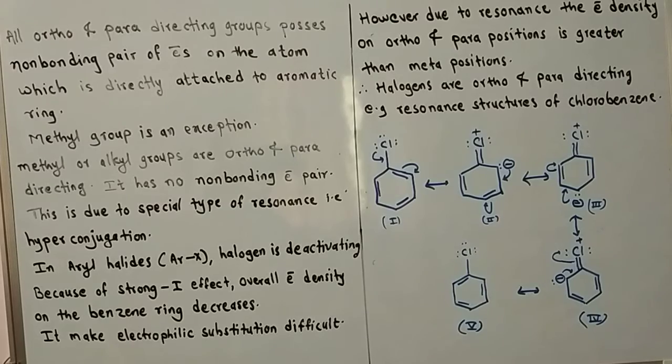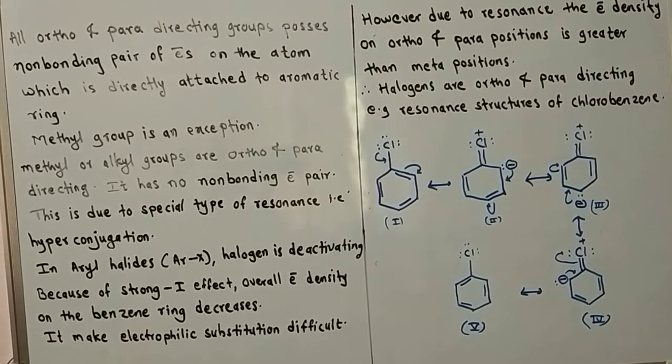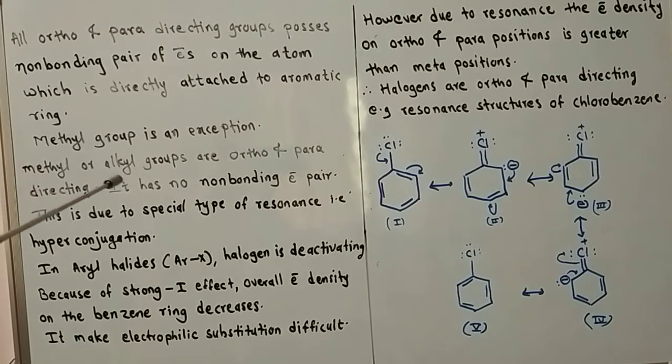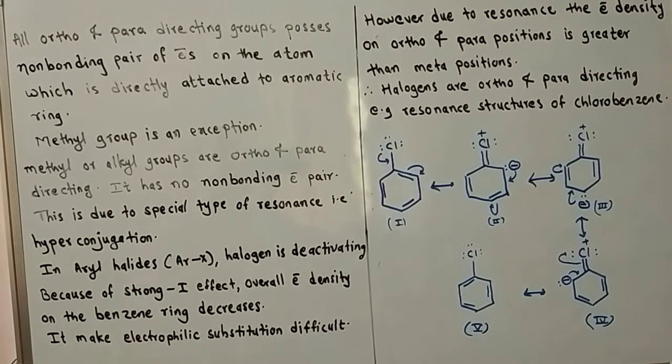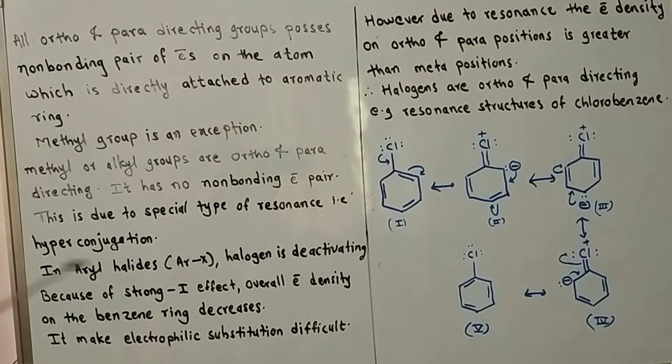But the methyl group is an exception. Methyl or alkyl groups are ortho and para directing, but there is no non-bonding electron pair on the atom. This is due to a special type of resonance, that is hyperconjugation.